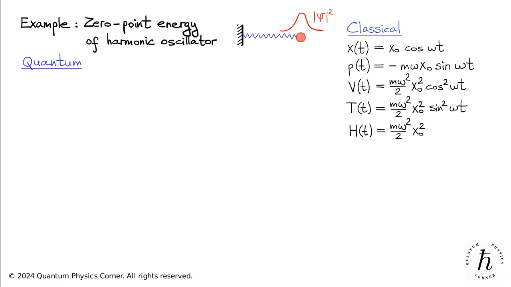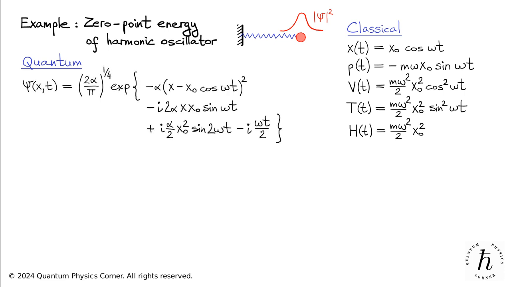Now, let's look at the quantum mechanical version of this system for the particular scenario when the oscillating particle is in a coherent state. We have already derived the corresponding coherent state wave function. It is given by this expression. As a reminder, alpha in this expression stands for m omega over 2 h bar.